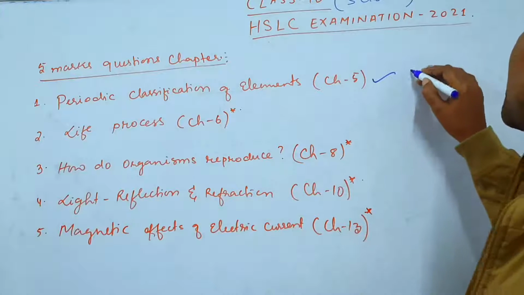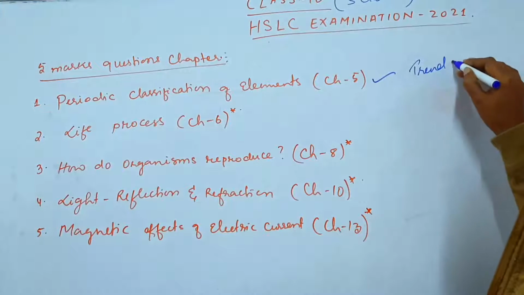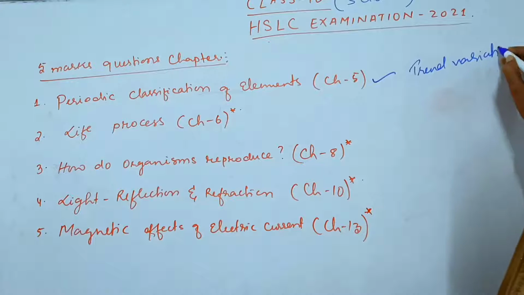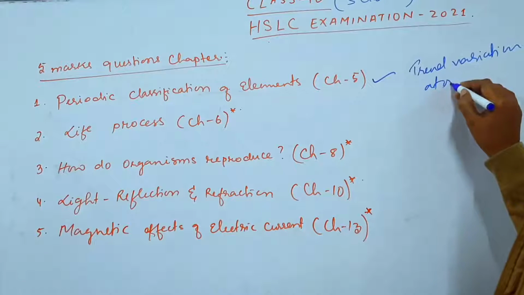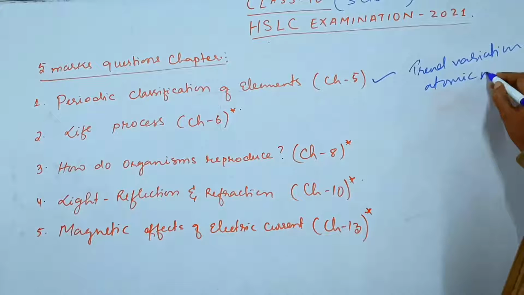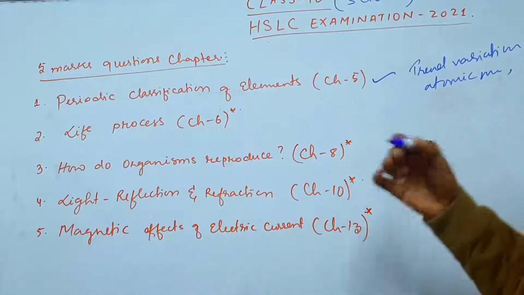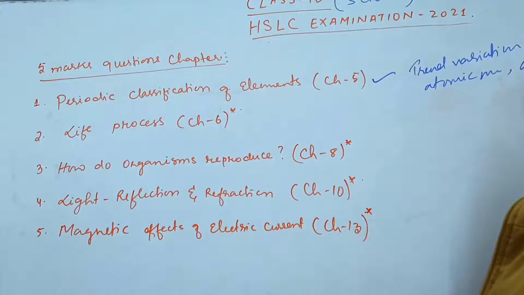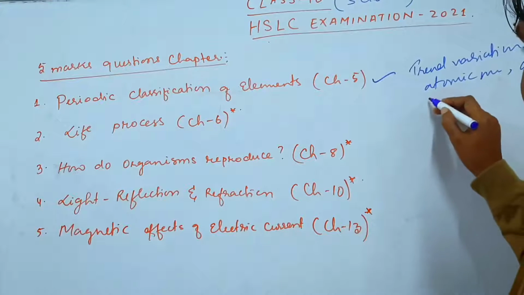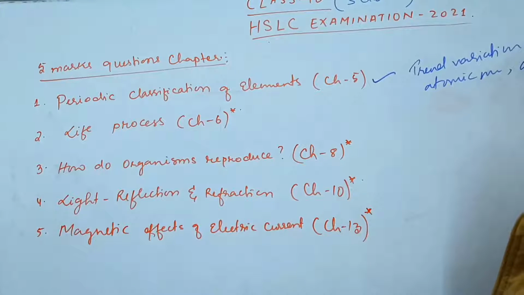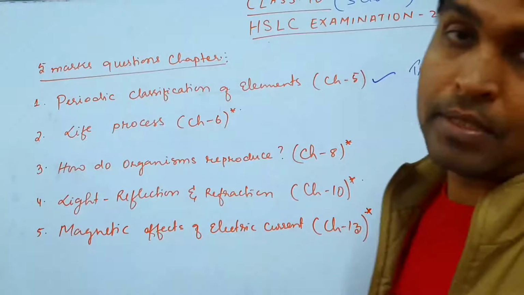Next, you have to study trends, variations in the periodic table. That means how atomic mass varies, how atomic number varies, atomic radius. All these things you have to study from this chapter. And periodic table related laws. So these are the portions from where 5 mark questions can be asked. Those laws, merits and demerits, you have to study.